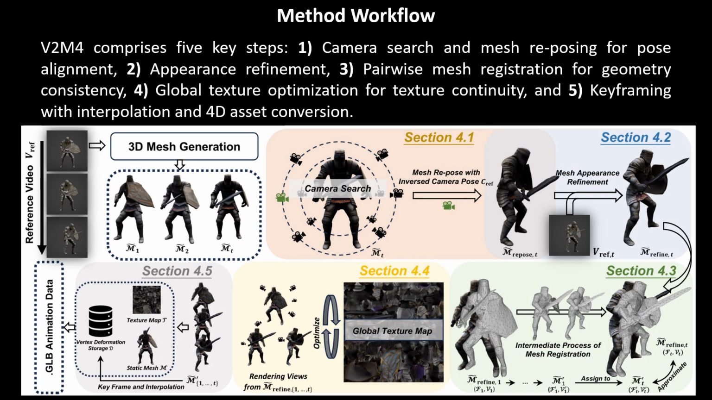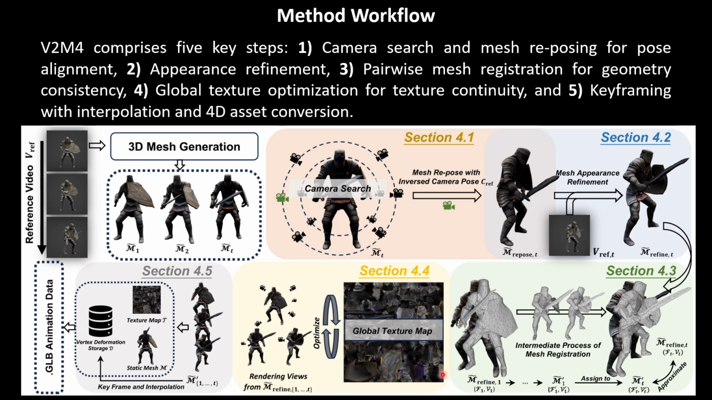V2M4 actually comprises 5 key steps. The first one is the camera search and mesh reposing. This is to ensure the pose is aligned with the pose shown in the video frame. In the second step, we will refine the appearance of the mesh. This is to ensure it is aligned with the appearance displayed in the video frame.